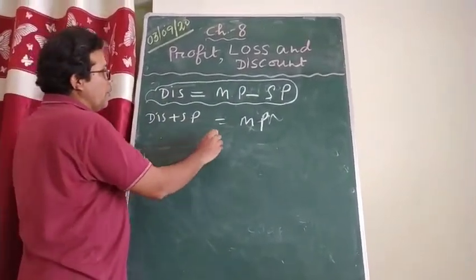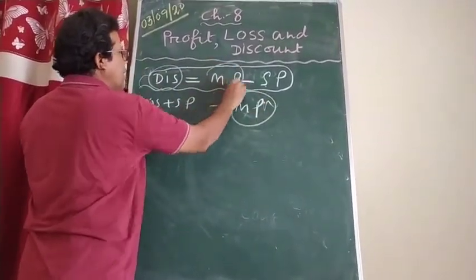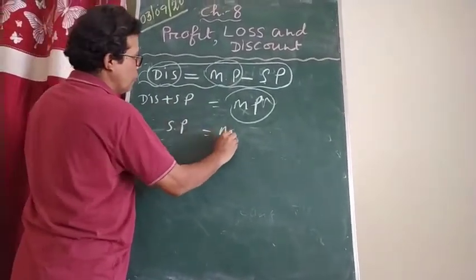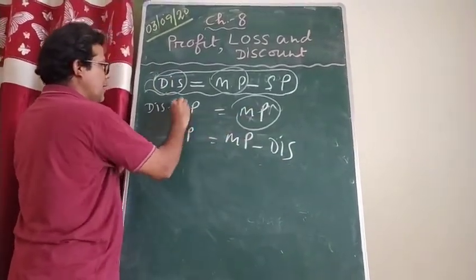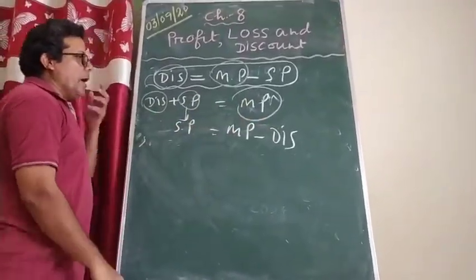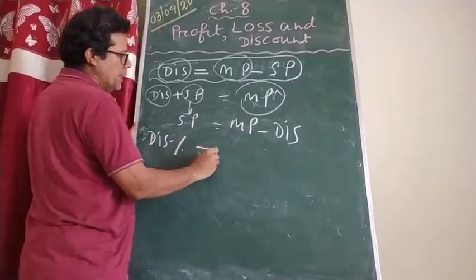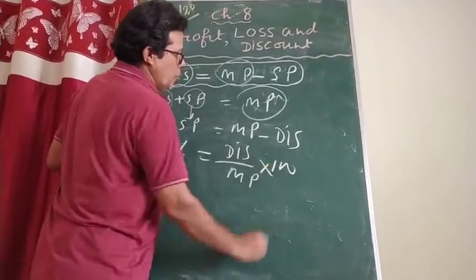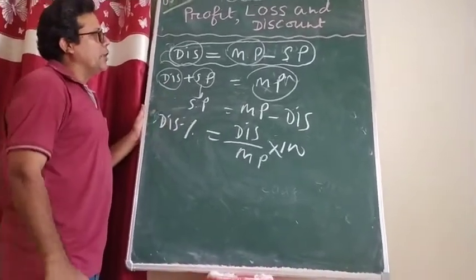Now here, I made discount alone and MP alone, so these two I have already made alone. What is left over? SP. Now I am writing here, SP equals MP minus discount. MP was already there, SP was there, I keep it on the same side, discount will go from this side to that side, so it becomes minus. Now remember, discount percent equals discount by MP into 100. Will you be able to calculate it or not? Like that, all the calculations you can do.